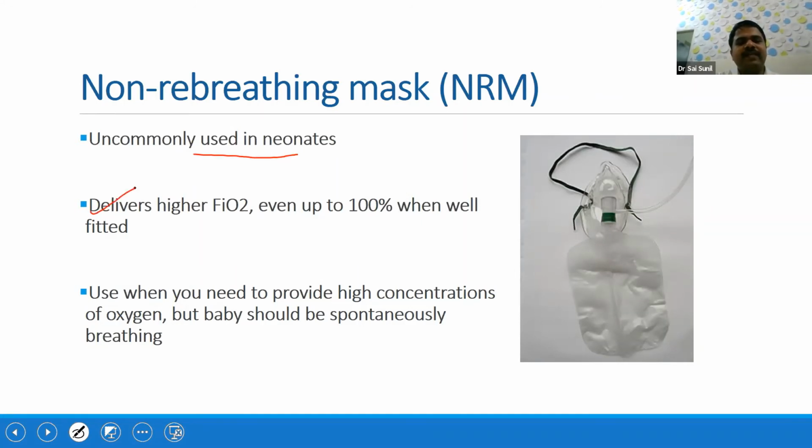It delivers a higher FiO2, even up to 100% when well fitted. Use it when you need to provide high oxygen concentrations, but the baby should be spontaneously breathing. So in a spontaneously breathing baby, if the baby requires very high FiO2 and you don't have the option of a CPAP or a ventilator at that point of time, for a transitional period, you can use NRM mask.